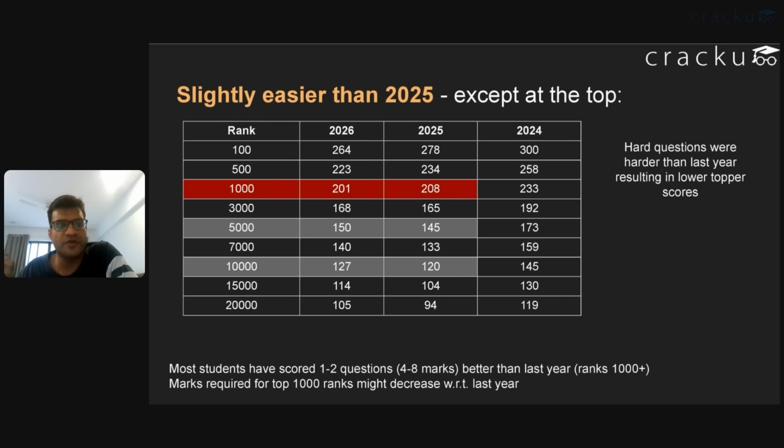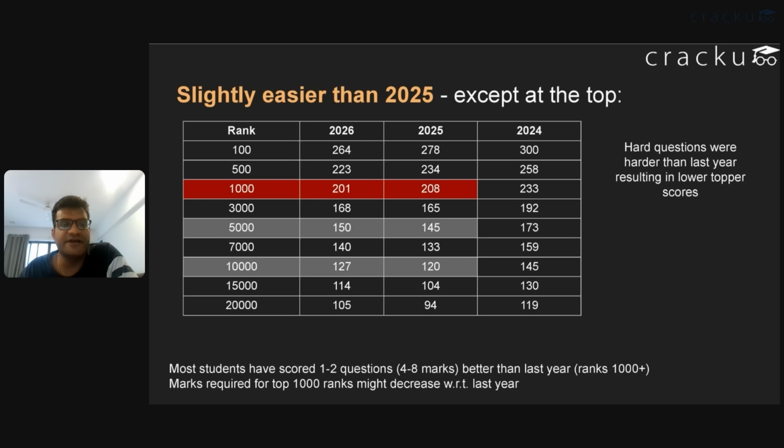Overall, we assume rank 100 would score around 264 this year. Rank 500 would score around 223. Rank 1,000 would be around 201. Rank 3,000 would be 168 marks. Rank 5,000 will be 150 marks. Rank 7,000 will be 140 marks. Rank 10,000 would be 127 marks. Rank 15,000 would be 114 marks. And 20,000 would be around 105 marks. This is what we believe as of this year.